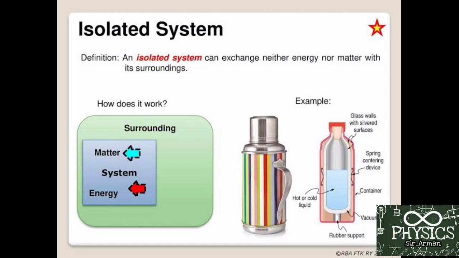In a thermos, if you keep cold water, then it will remain cold for a longer time, and if you keep hot water, then it will remain hot for a longer time. It means there is no exchange of heat, no exchange of energy between the surroundings and the system, and hence we can say that the thermos is a closed system. So the conservation of momentum can be followed only in a closed system.